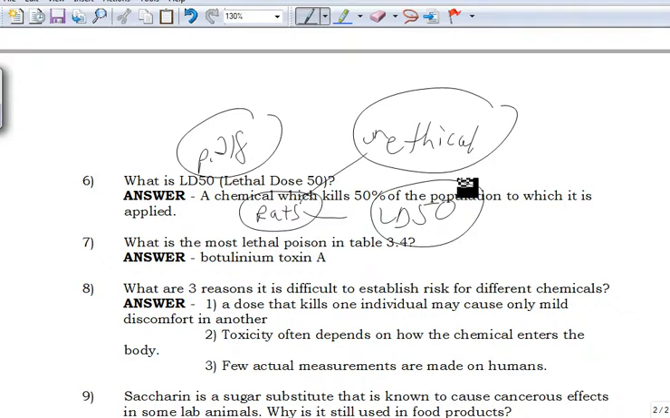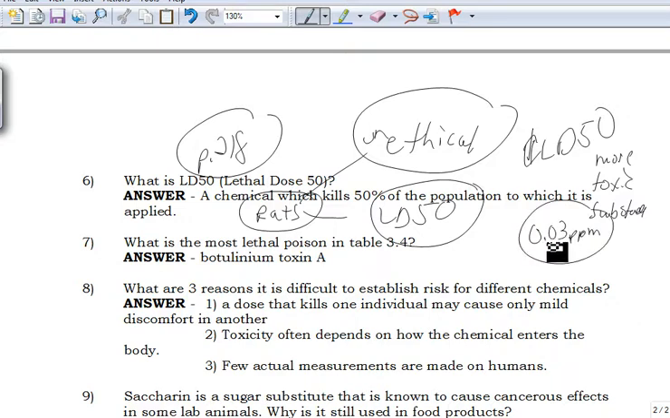So the higher the LD50, the more toxic the substance. Sorry, let's talk about that again, not the higher, the lower. For example, something like dioxin has an LD50 of 0.03 parts per million. That means that that amount, that low concentration, will kill 50% of the population.